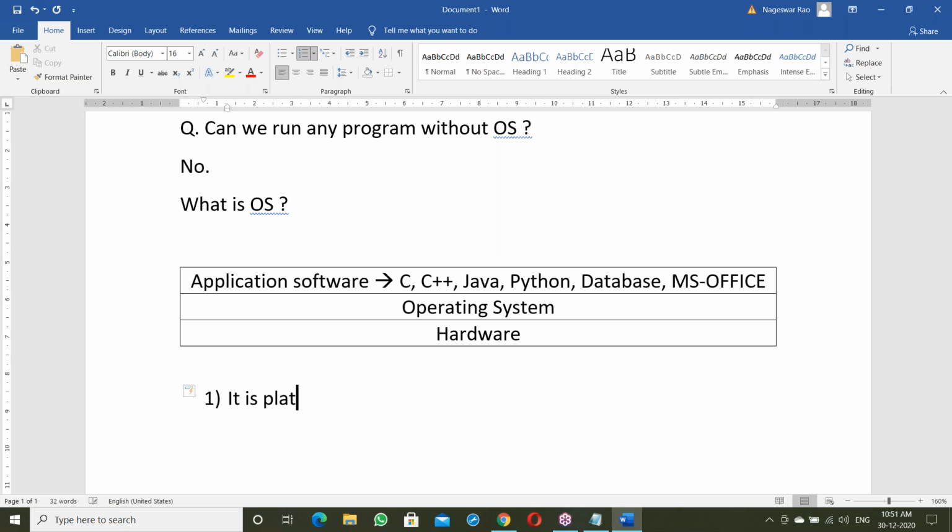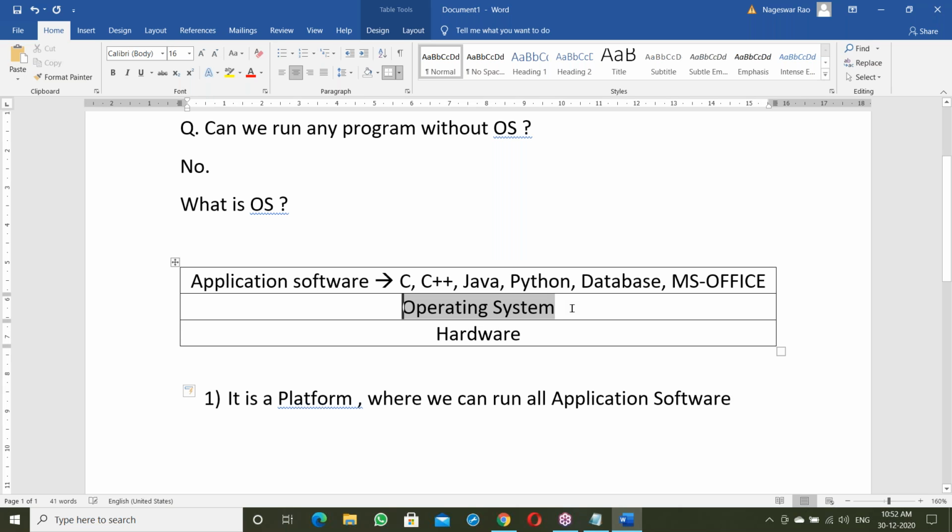Yes, the OS is a platform, where we can run all application software. On top of it everything is running, right? On top of the OS all are running.